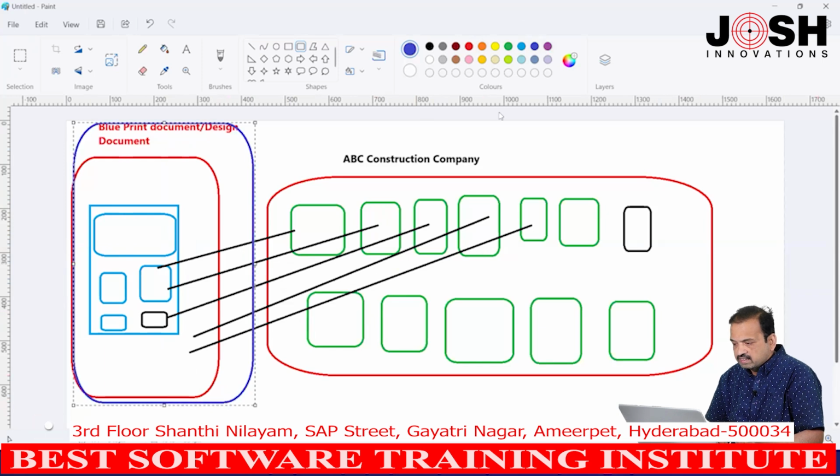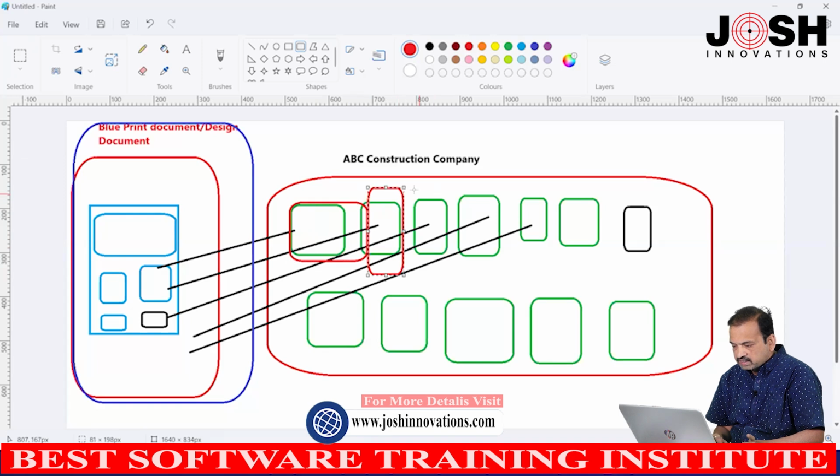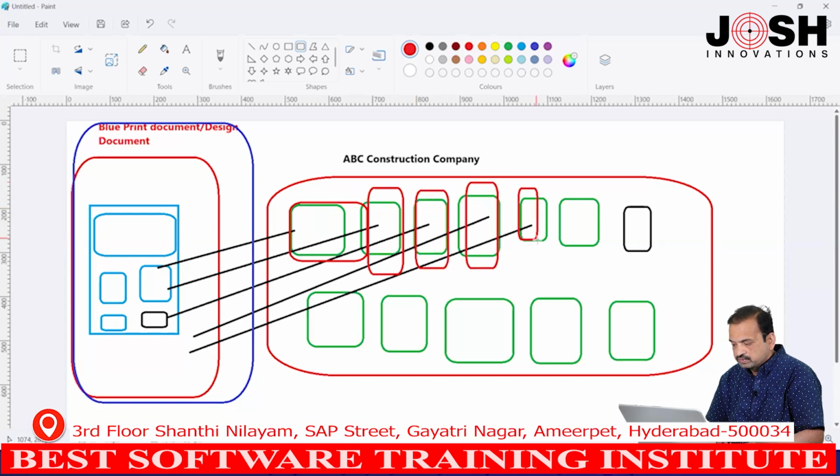And these green color boxes are called building objects. Object 1, villa 1, object 2, villa 2, object 3, villa 3. These are all objects, and this blue color is called a class in object oriented terms. So, we can create n number of objects by using one class. Based on one design document, one blueprint document, we can get n number of objects. So, we understand what an object is, what a class is.